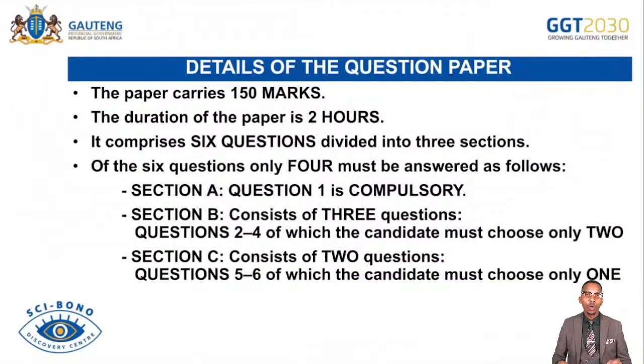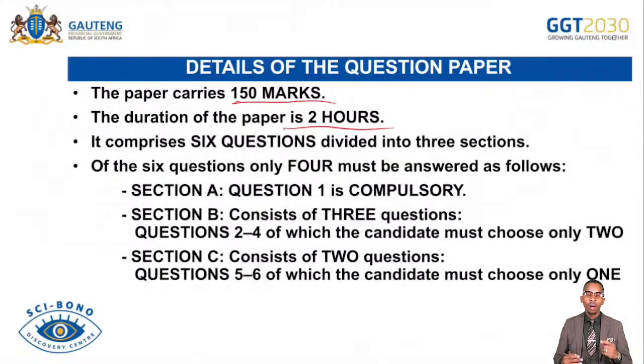So our paper is out of 150. So the duration is 2 hours. You normally complain to say the time is not enough. The time will not be enough because you become inefficient in using time. The time is allocated efficiently by the examiner.